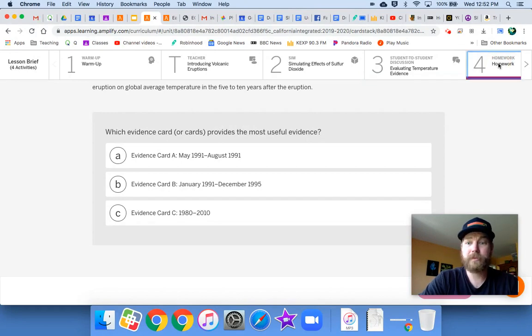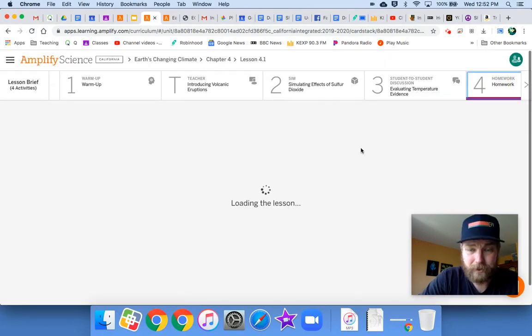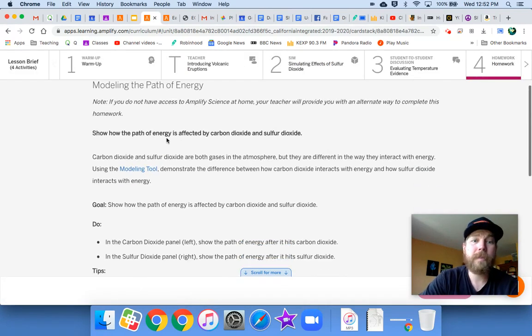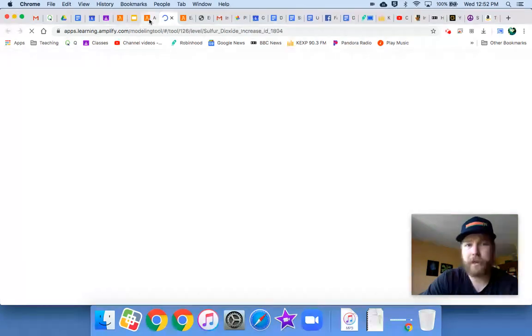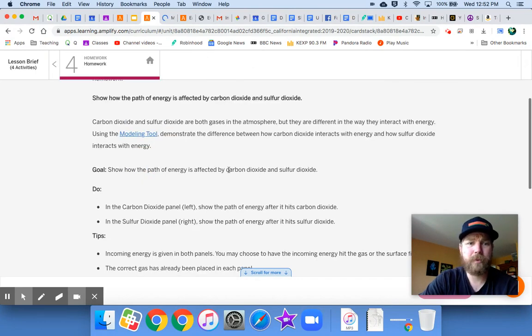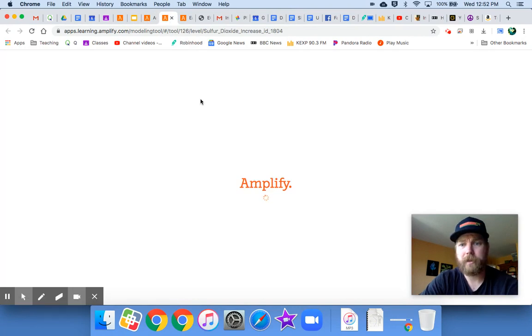Great. Let's jump to the homework. The homework is modeling, using the modeling tool. So what you're going to do is show how the path of energy is affected by carbon dioxide and sulfur dioxide. It's going to be side by side here. Let's actually open up the modeling tool and take a look at it. A lot of the things have already been put in for you. For instance, I believe the gases are already selected for you. Here it comes. It's coming. Trust me.